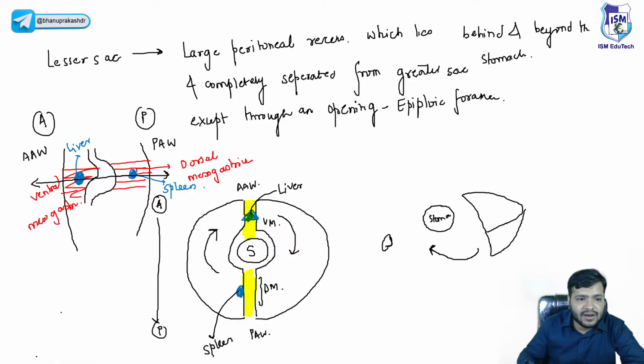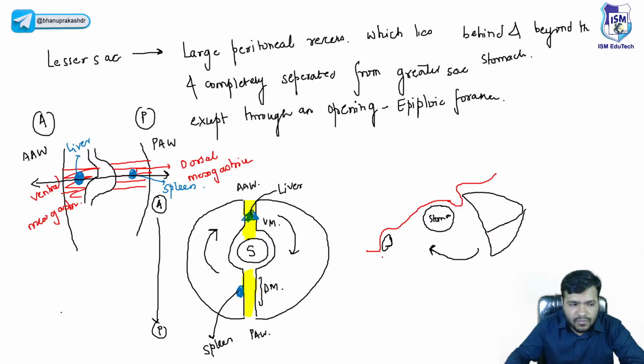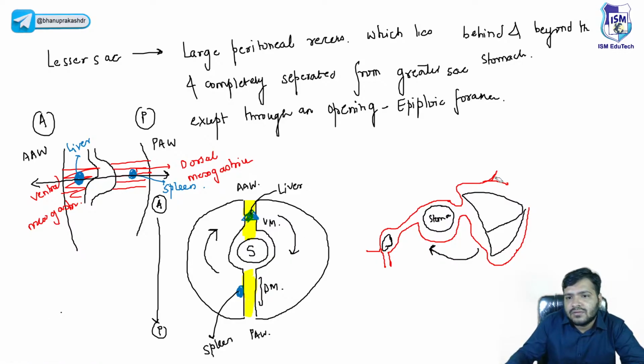And that is something which is referred as lesser sac, otherwise सारा कुछ covered है with the peritoneum, right, so yes, if you just want me to show you, so yes. So it will create a space just behind the stomach and this is something which is referred to as the lesser sac, right, which is referred to as the lesser sac.